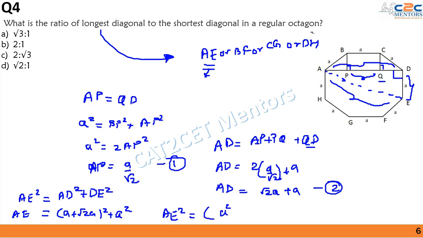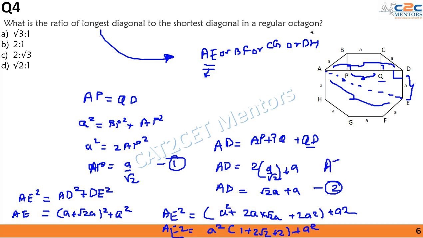or my AE square turns out to be A square plus twice of A multiplied by root 2A plus 2A square plus A square, or after simplification I can simply say that my AE square will be equal to A square taken common, 1 plus 2 root 2 plus 2 plus A square, that is AE square is equal to A square multiplied by 4 plus 2 root 2. So this is something that we needed to find out.